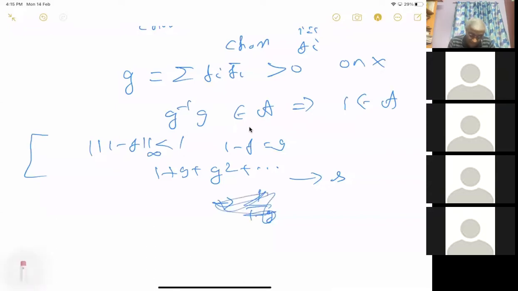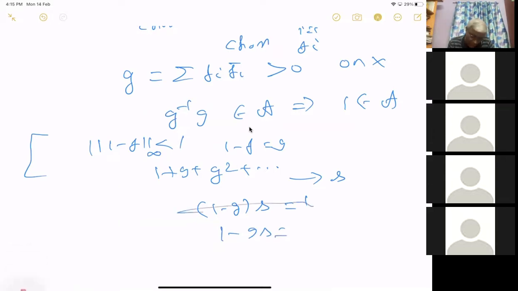Wait a minute. Oh, sorry. I think we should take 1 plus f square. Because if you define g to be 1 minus f, the norm of f should be less than 1. I think 1 minus s g... So this implies 1 minus g s equal to, oh, that will become 0, right? So you should have 1 minus f, 1 plus f.